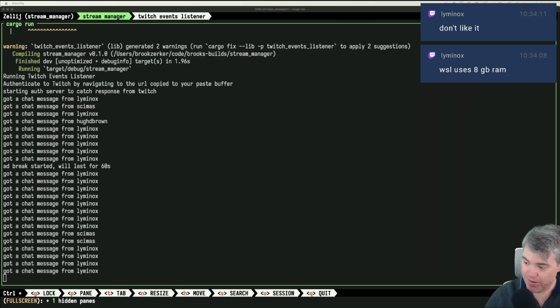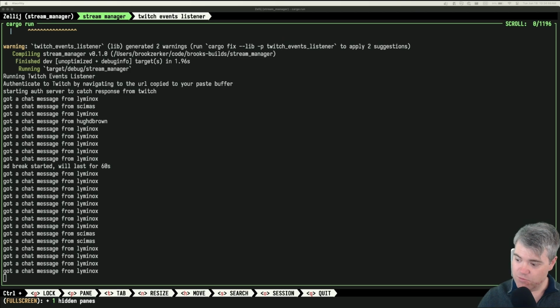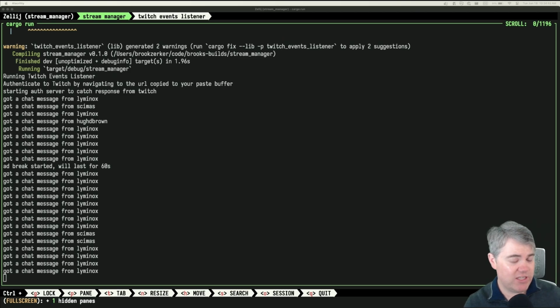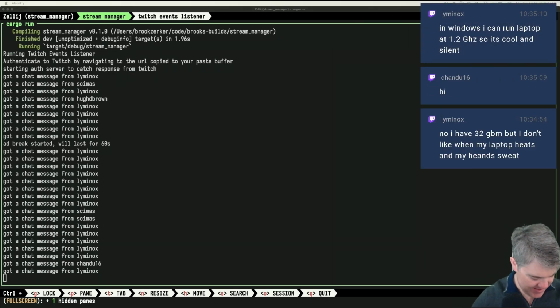So basically you're running out of memory or something? Because WSL uses 8 gigabytes of RAM. Yeah. WSL2 is a VM, and because of that, there are unique problems. Windows really tried to not use a VM for it, and that was what WSL1 was. The problem was that it wasn't really Linux. It was just pretending to be Linux. Oh, you don't like it when your laptop heats up and your hands sweat. Oh, yeah. It's been really hot around here recently, so it's really easy for that kind of thing to happen here too.